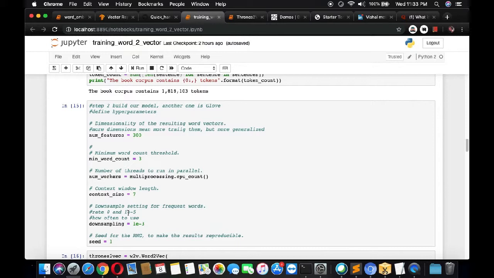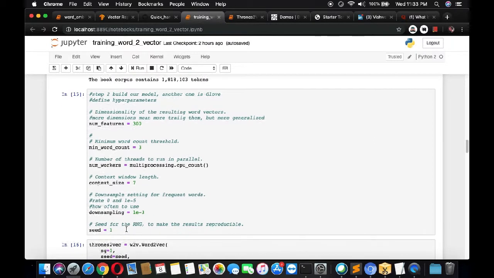Like, let's say, I met him. Okay, so I met is the context for the word him. If him is the target, then I met is the context. Or I met him yesterday. If him is the target, then I met and yesterday are the context. And if you define the context size equal to 1, so one word before the target and one word after the target, then met and yesterday will be the context for him.